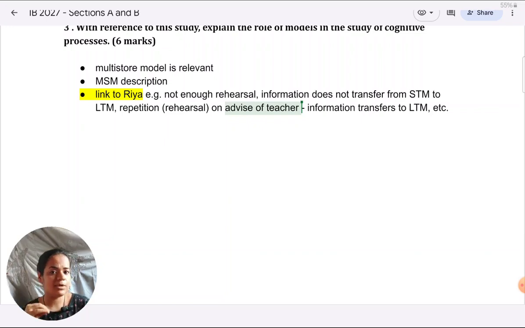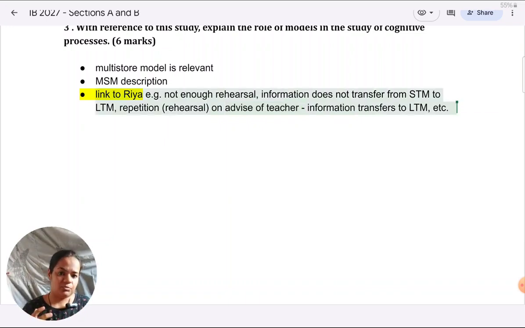They could have just asked you what is MSM. So the key to getting marks for application questions is to keep on linking to the situation which is given, and writing in that wording which makes it very explicit or very clear. This is what is given here, this is what is happening according to MSM. Next, this is given here, next, this is what is happening according to MSM. Throughout, your approach to writing has to be this way.